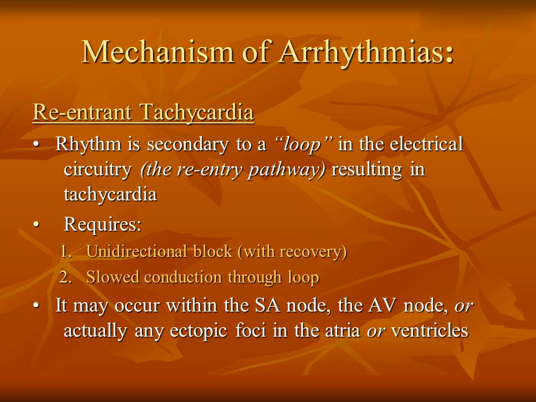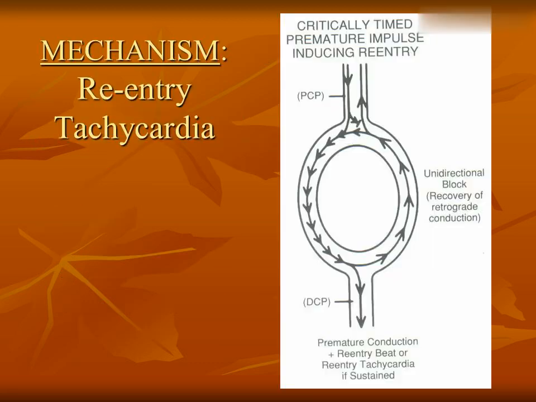Reentrant tachycardia. The rhythm is secondary to a loop in the electrical circuitry, the reentry pathway, resulting in tachycardia. It requires unidirectional block, with recovery, and slowed conduction through the loop. It may occur within the sinus node, the AV node, or actually any ectopic foci in the atria or ventricles. Mechanism: reentry tachycardia.